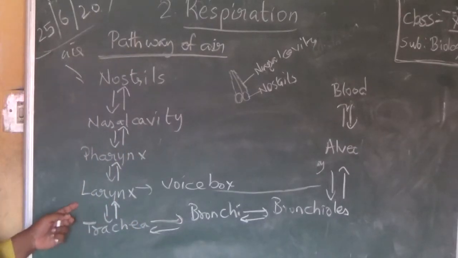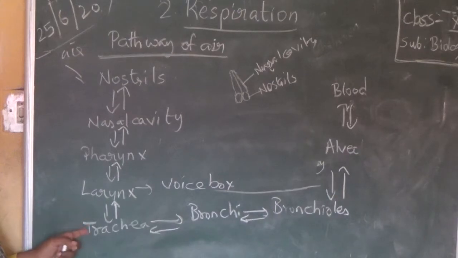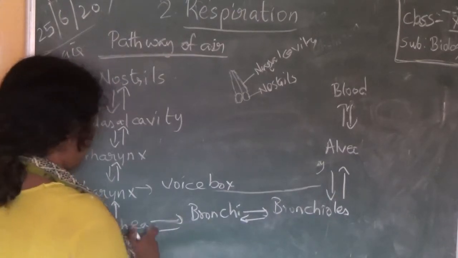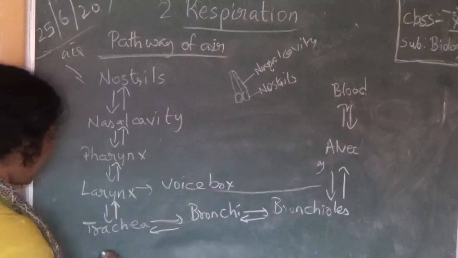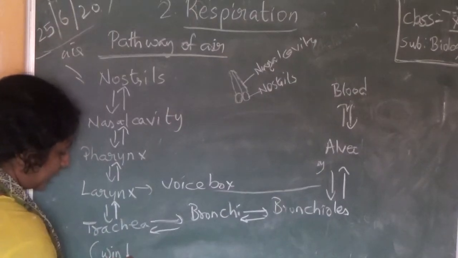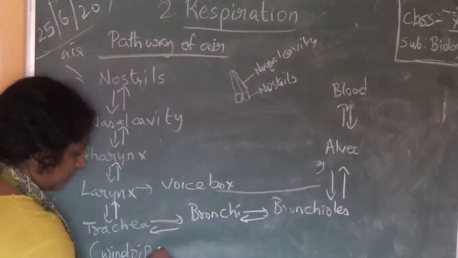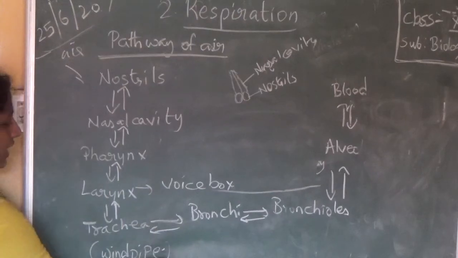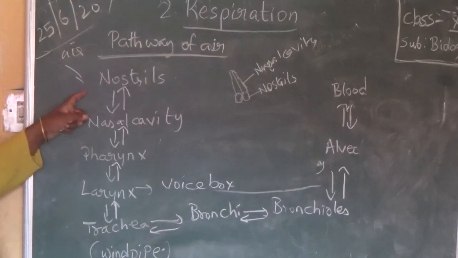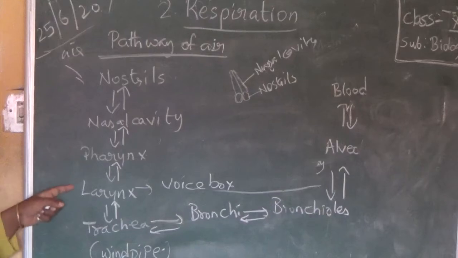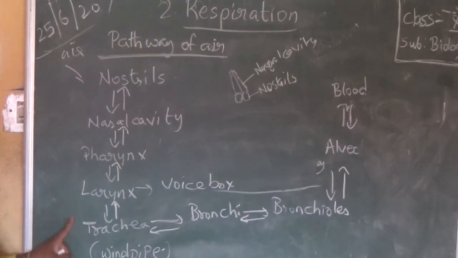So after larynx, it is trachea. Trachea is nothing but windpipe. Trachea is commonly called as windpipe. So nostrils, nasal cavity, pharynx, larynx open into trachea.